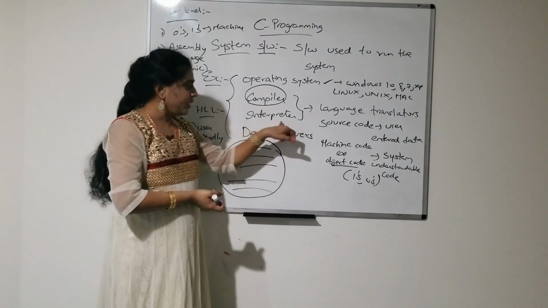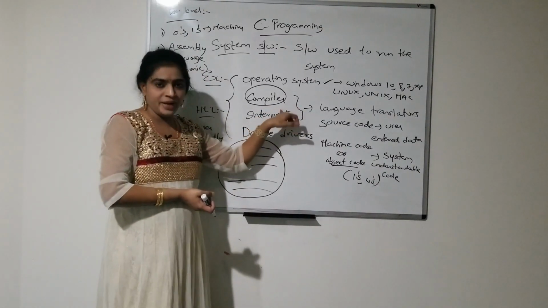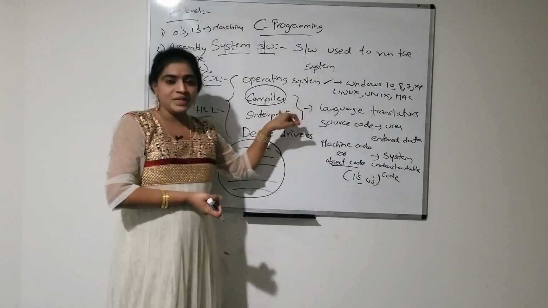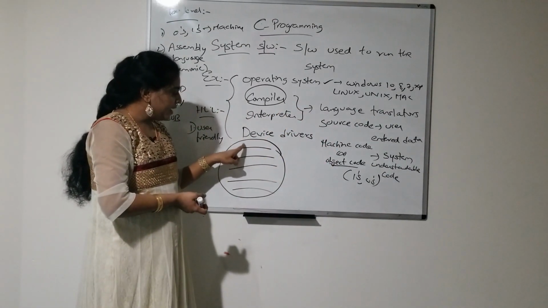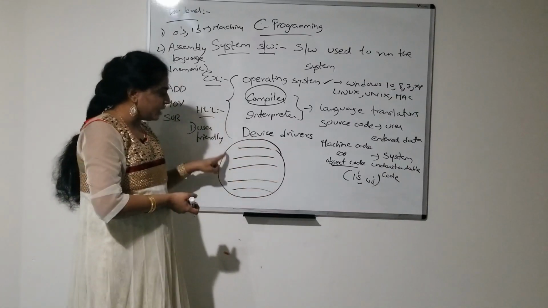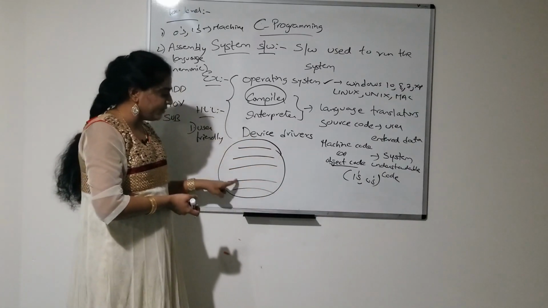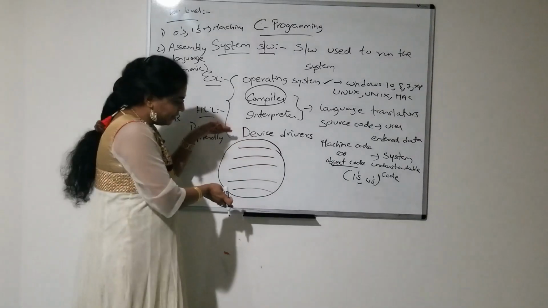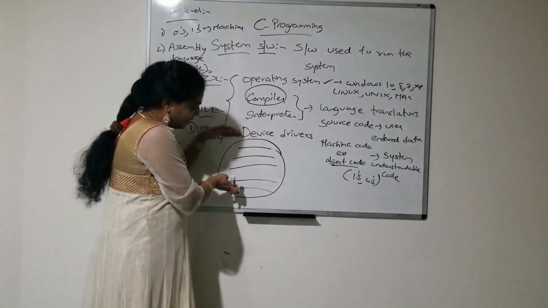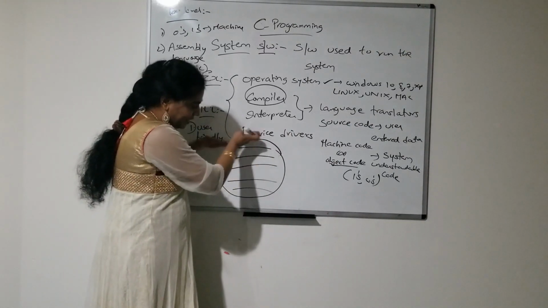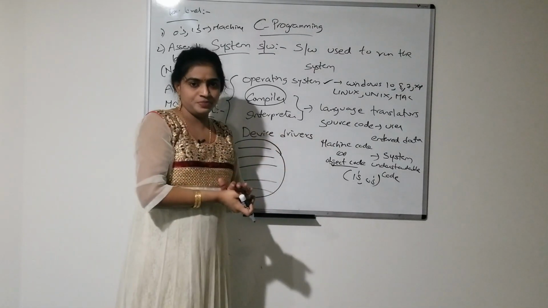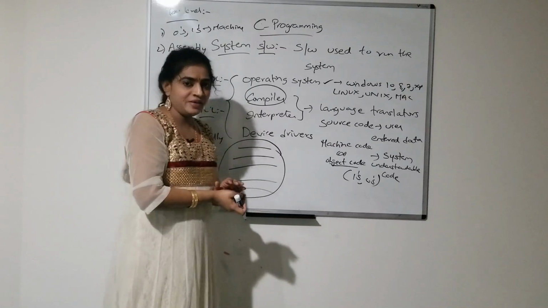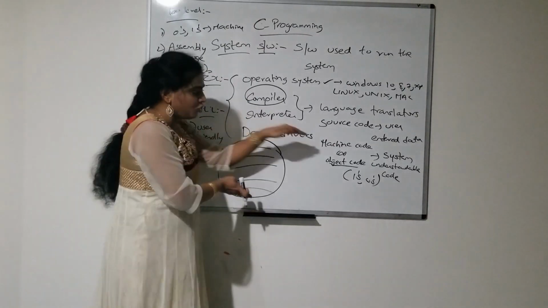Coming to the interpreter, the interpreter is the same as a compiler, but the only difference is that the compiler will compile the entire program. The source code is converted into object code, the entire program at once.